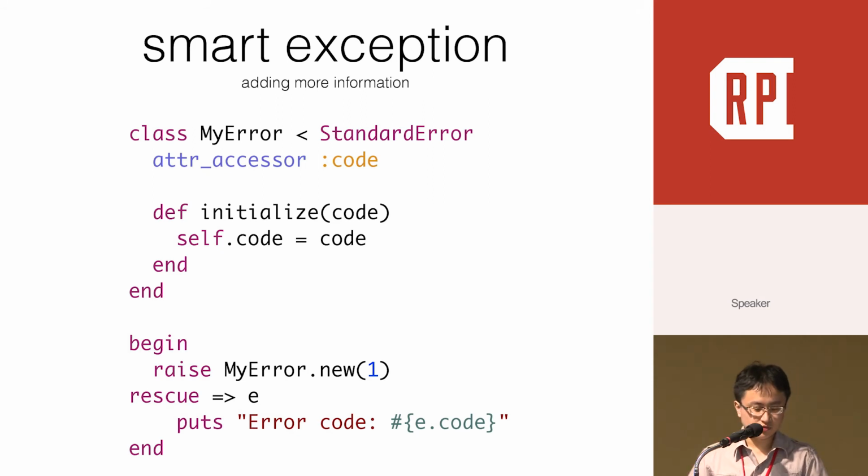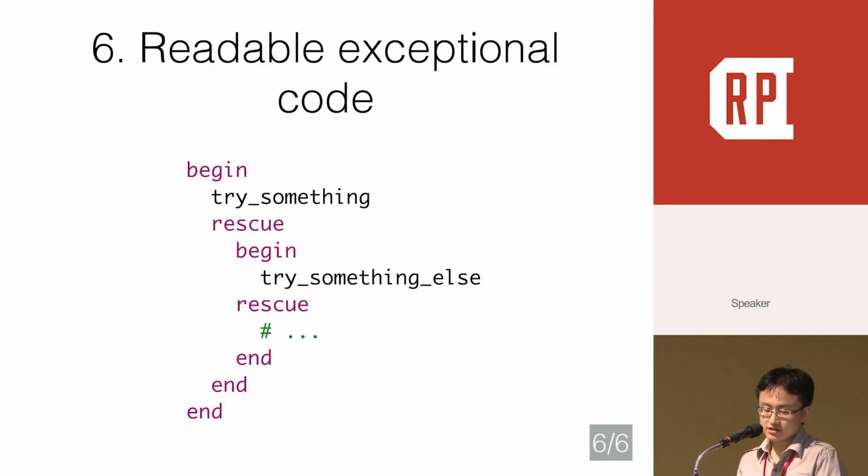Another simple way we can make our exceptions smarter is by adding more information. In this example, we add a code attribute into our customized error class. Last advice is that we should keep our exception classes readable and isolated. One single failure handling section leads to clear Ruby code.